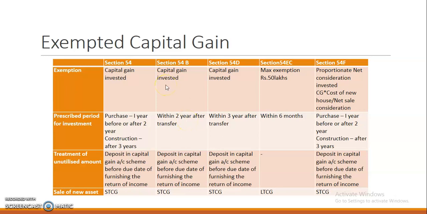Then the exemption is the whole amount invested from the capital gain. The period is within 2 years after transfer. Here also the unutilized amount is treated as a deposit in the capital gain account scheme before the due date of furnishing the return of income. If the new asset is sold, the amount already exempted will be treated as short-term capital gain.